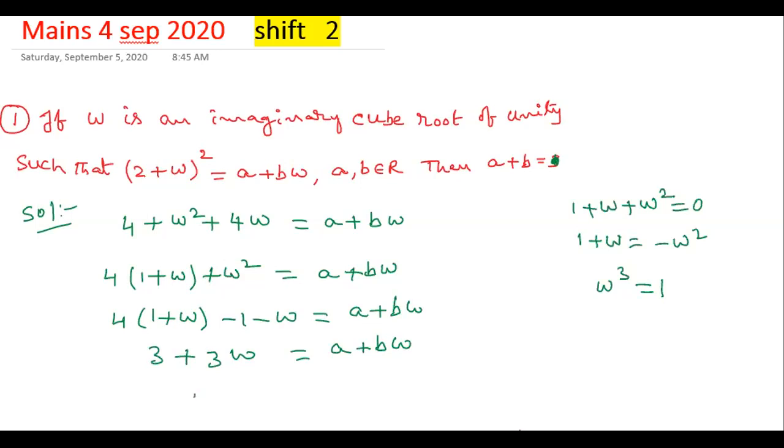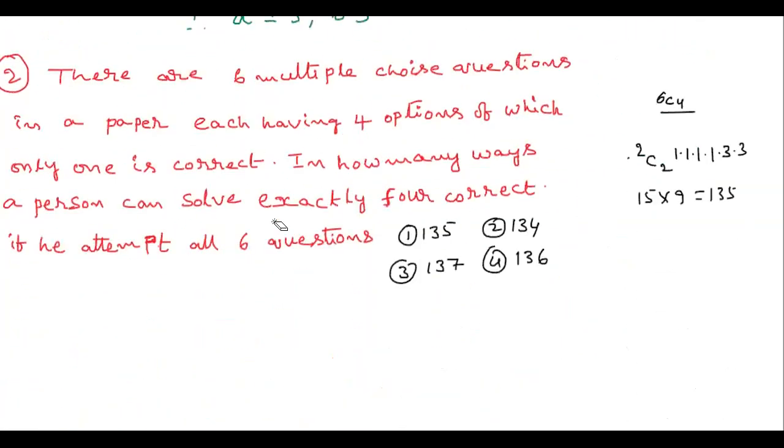So comparing directly, we get a value is 3 and b value is 3. What they are asking in the question is the a + b value, that is 3 + 3 = 6. 6 is the answer. So this is a very easy question in complex numbers, given in 4th September 2020 Shift 2. Next, I am going to discuss another question.